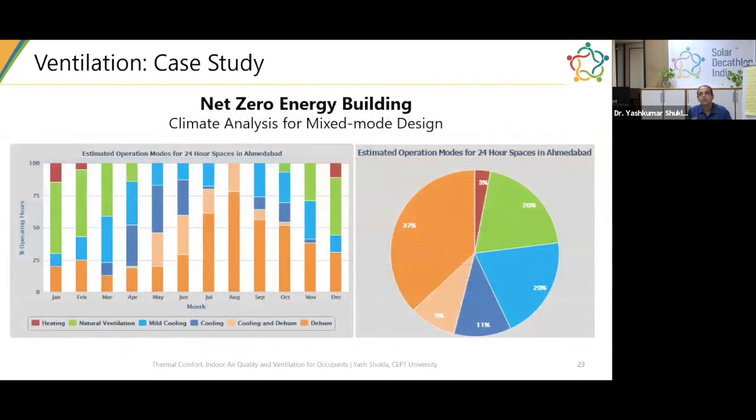So how can one go about designing this net zero ventilation mode? You first, like I said, do a climate analysis. Here you look at each month and operating hours like we have done. And then you go to something on the right side, which is a pie chart.